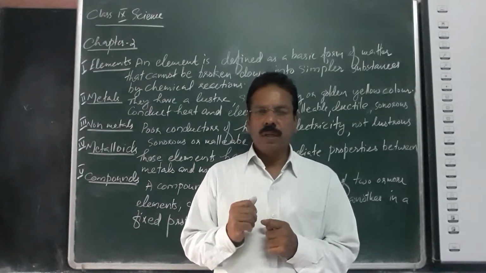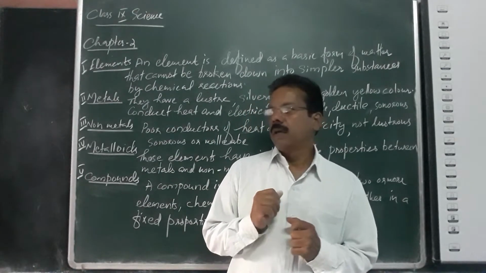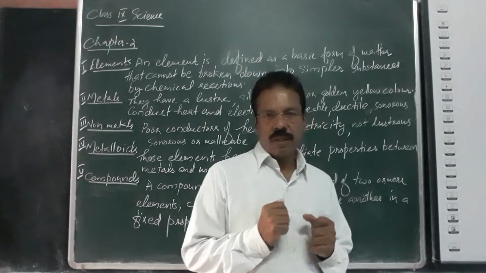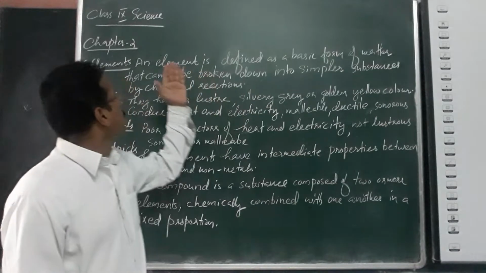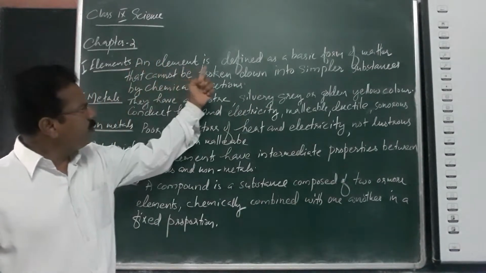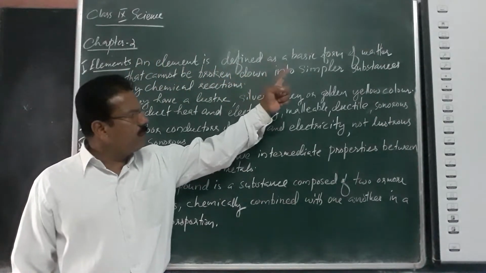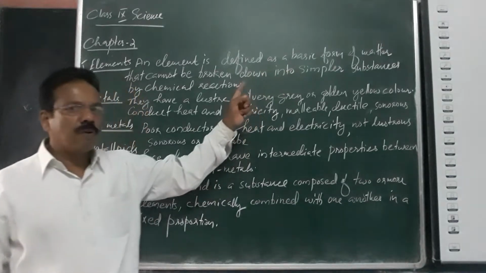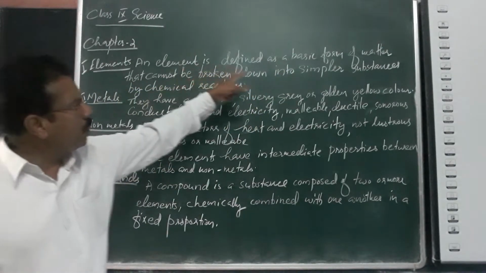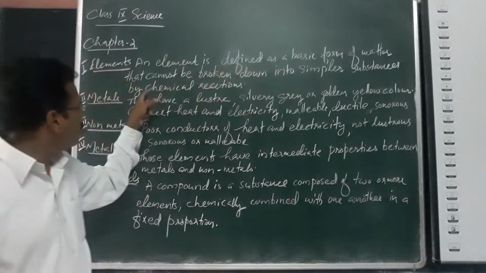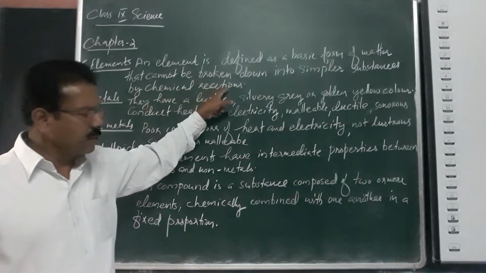Now we have to think about elements. What are elements? Let us look at the definition. An element is defined as a basic form of matter that cannot be broken down into simpler substances by chemical reactions.